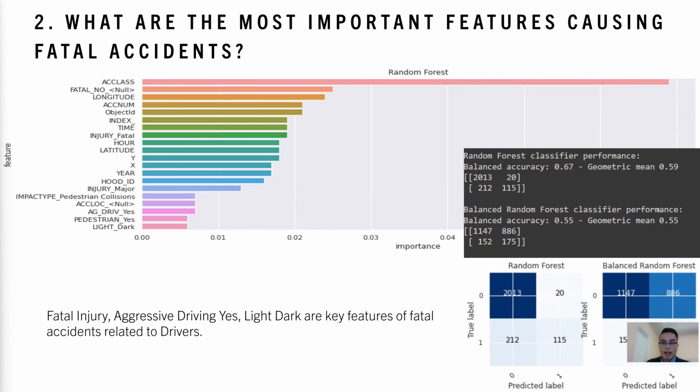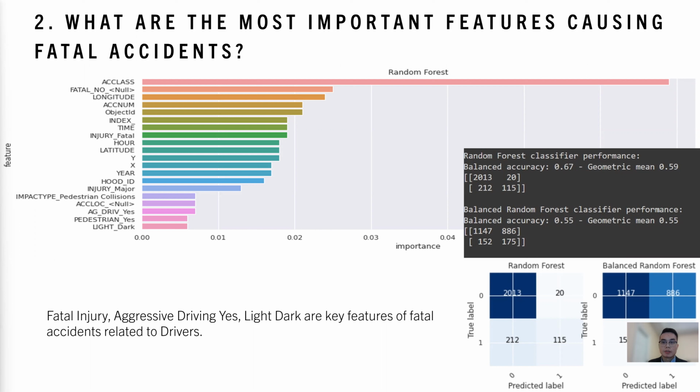For the predictive analysis, I have also used Python to split the dataset into training and testing datasets. Then I built a random forest classification to predict the correct true fatality and non-fatality. After that, I use the feature importance of this classification method to print out the most important features, including aggressive driving yes, pedestrian, and light dark.